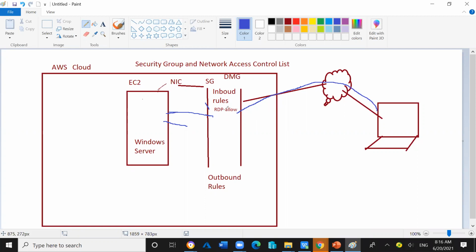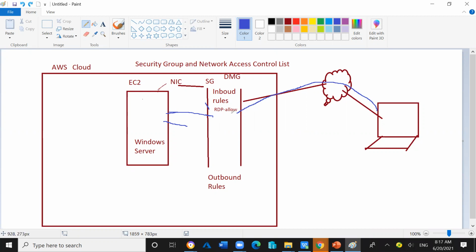If the RDP allow entry is not present, then whatever incoming traffic is coming from the outside, from my local computer, trying to connect to the EC2, it will get rejected here if there is no allow entry. If there is an allow entry present for the RDP, then it will find the RDP is allowed.